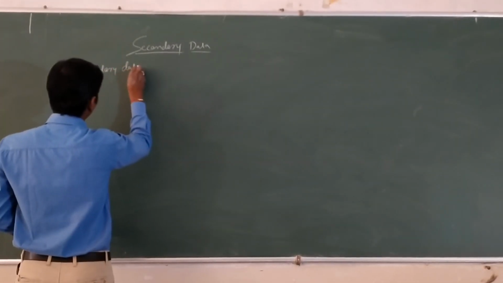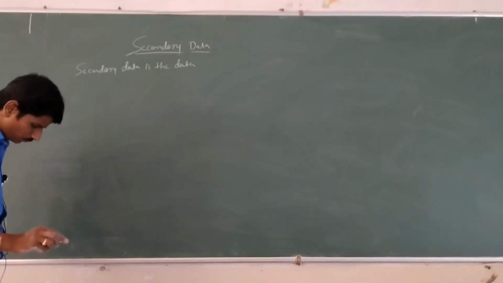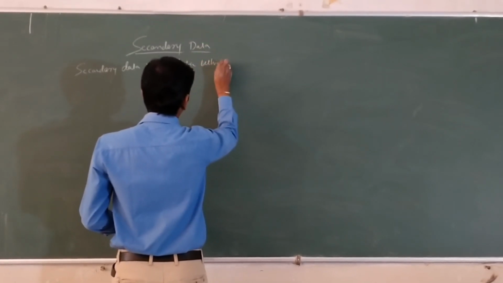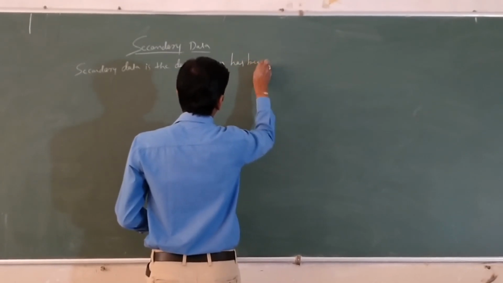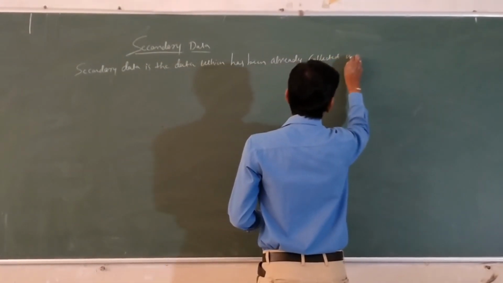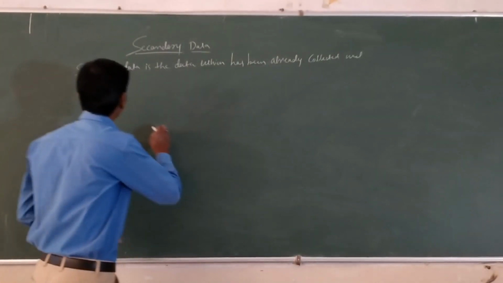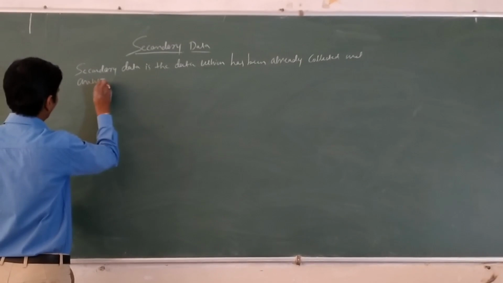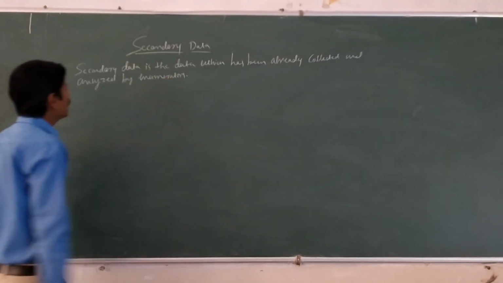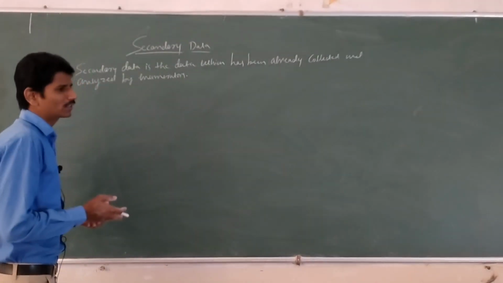The secondary data is the data which has been already collected and analyzed by enumerators. See here, it is second-hand data.